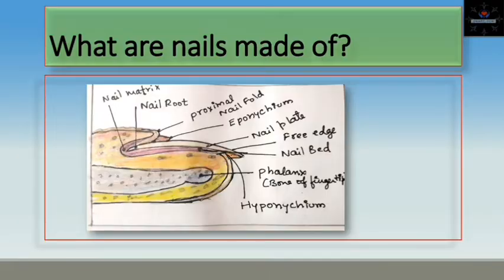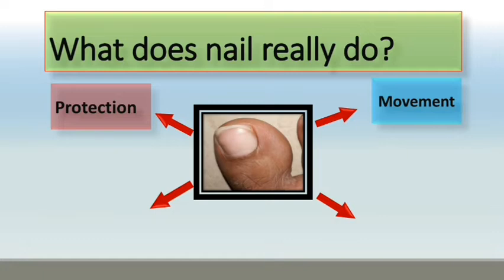So when we clip our nail, it doesn't hurt. What does nail really do? Protection. It protects sensitive fingertips and distal phalanges. It prevents damage to the bone and soft tissues at the tip of the toe and fingers while kicking, jumping and catching. It helps and assists in movement.